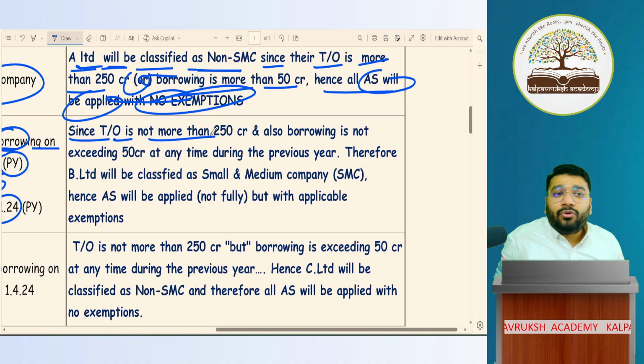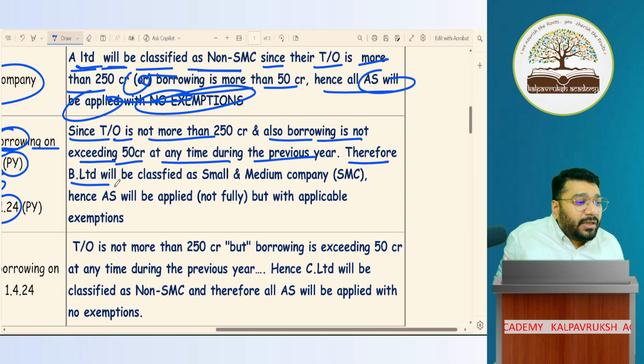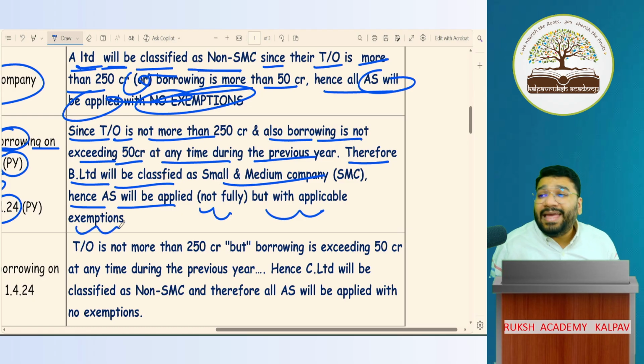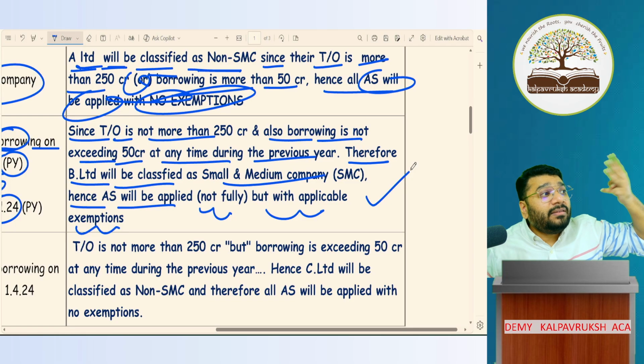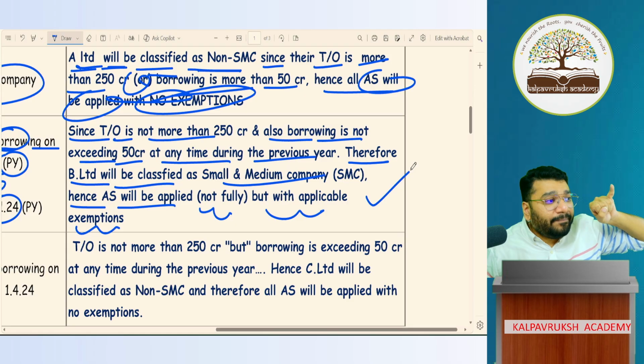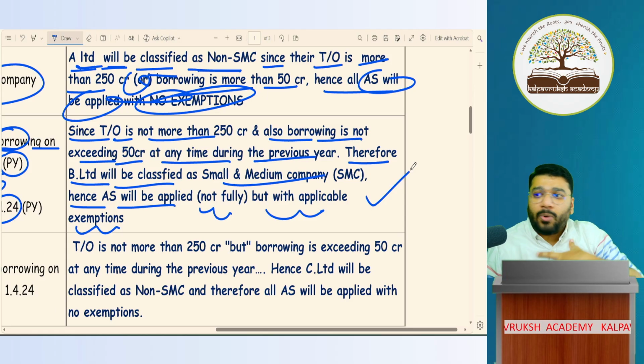Since turnover is not more than 50 crore and borrowing is not exceeding 50 crore at any time during the previous year, B Limited will be classified as SMC, small company, and hence AS will be applied, but not in full, with applicable exemption. Here one more point we have to mention, that we presume the other 3 conditions are satisfied: being unlisted, not a bank, not a financial institution, not an insurance company, and not the subsidiary or the holding company of a non-SMC. All 5 conditions satisfied. Now I am a small company.